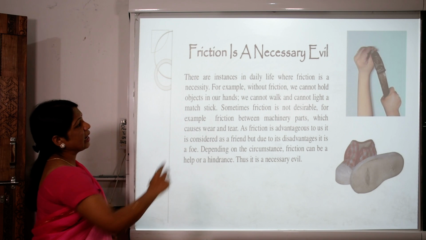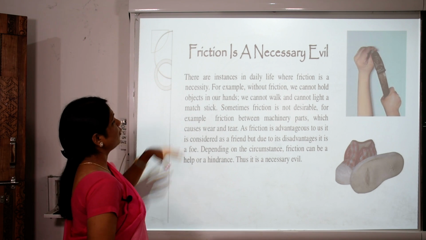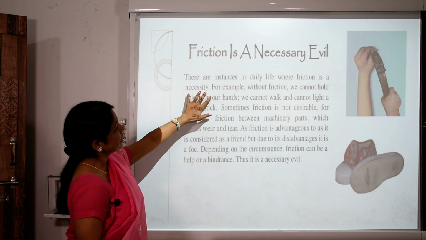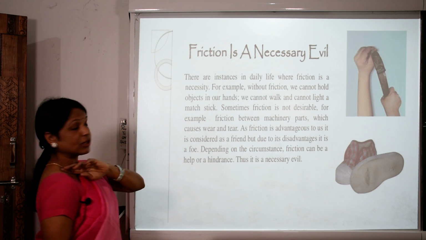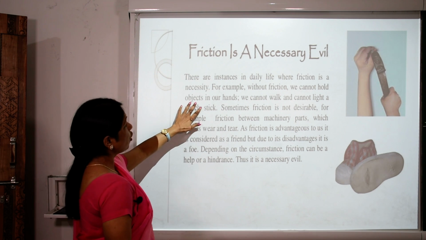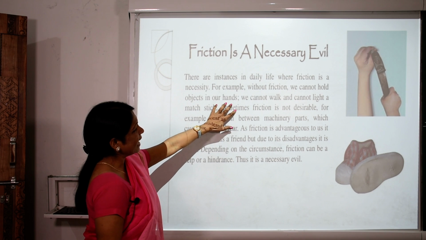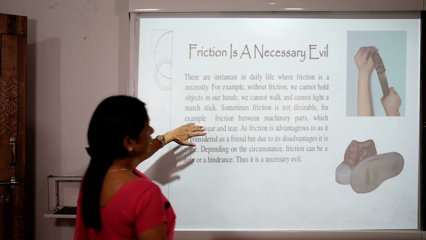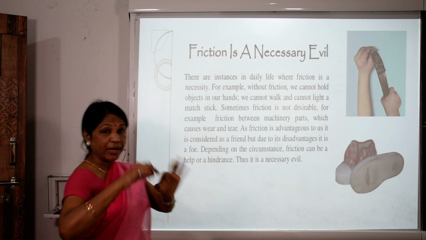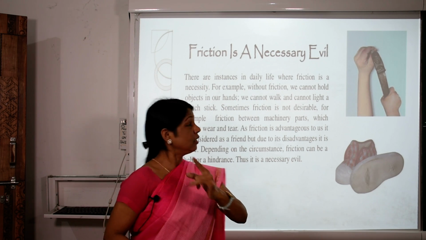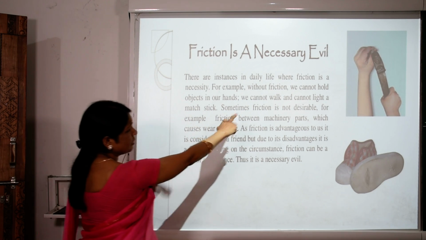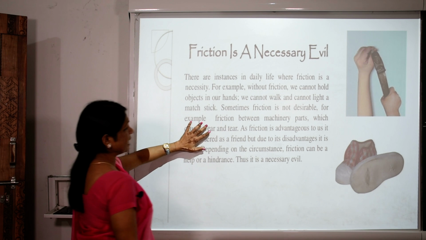So there are instances in daily life where friction is a necessity. For example, without friction we can't hold objects in our hands, we can't walk, and we can't light a matchstick. Sometimes friction is not desirable.